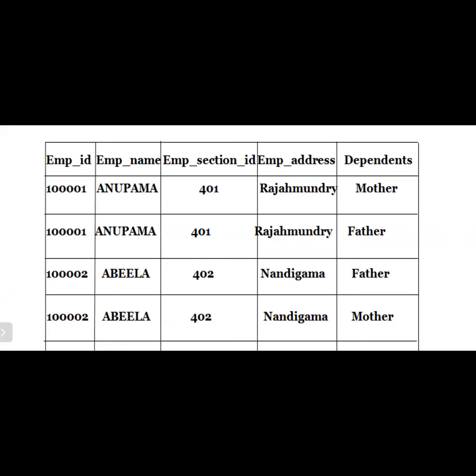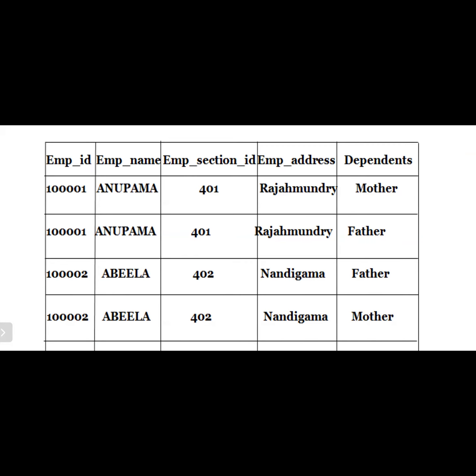In the case of the sailors table, reserves table and boats table, in the case of the reserves table, which type of things will be treated as the primary key? SID and BID is the primary key. Why? Because SID is repeated a number of times and boat ID is repeated a number of times, but the same SID, same BID occurs only once. Am I right or not?